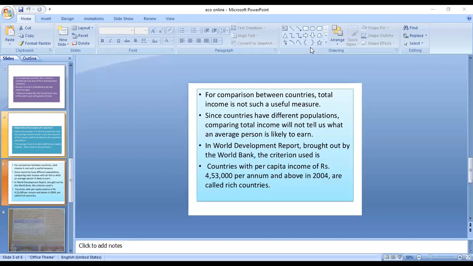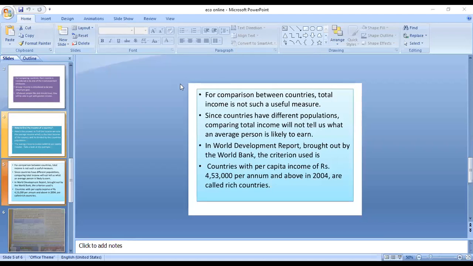excluding countries of Middle East and certain other small countries, are called developed countries. That means the countries whose income, who are called rich countries, those per capita income is more than 4,53,000 is considered as a developed or rich nation.